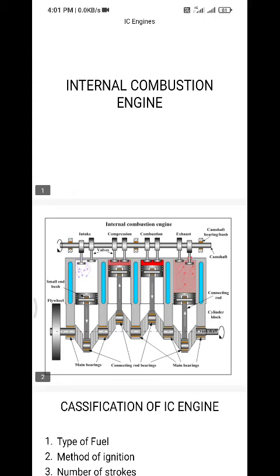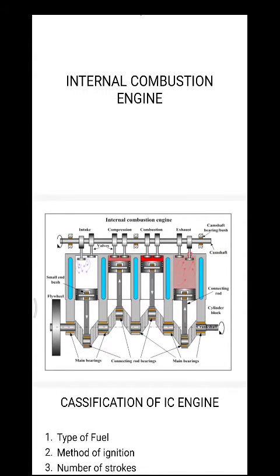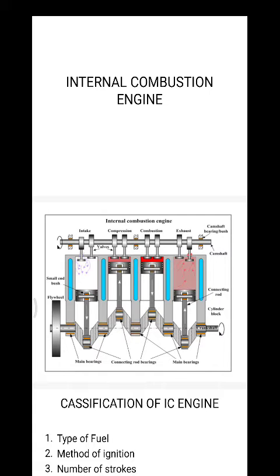Here, this is a 4-cylinder engine. The crank is rotating and the piston moves upward and downward between top dead center and bottom dead center. The topmost position is called top dead center, the bottommost position is called bottom dead center, and the piston is moving to and fro. It is reciprocating motion. The rotary motion of the crank is converted into reciprocating motion.